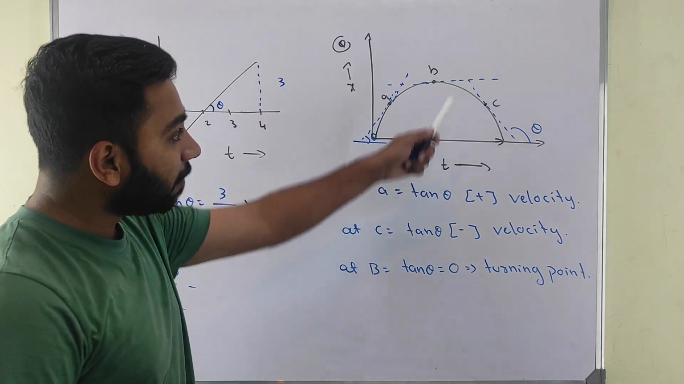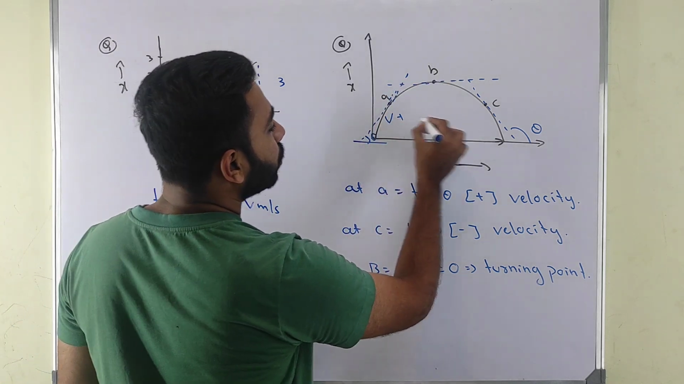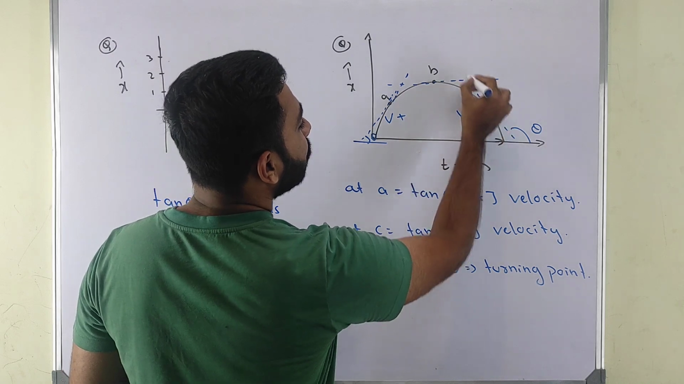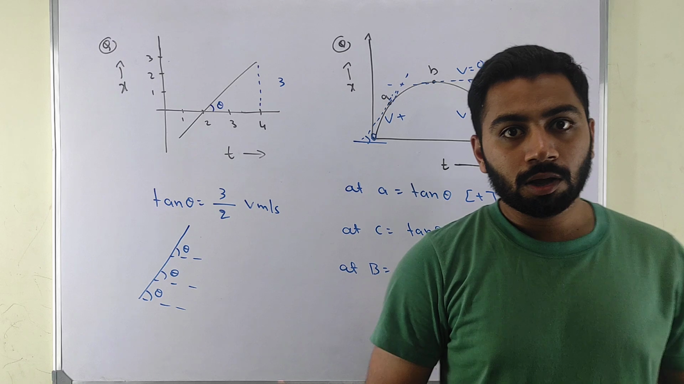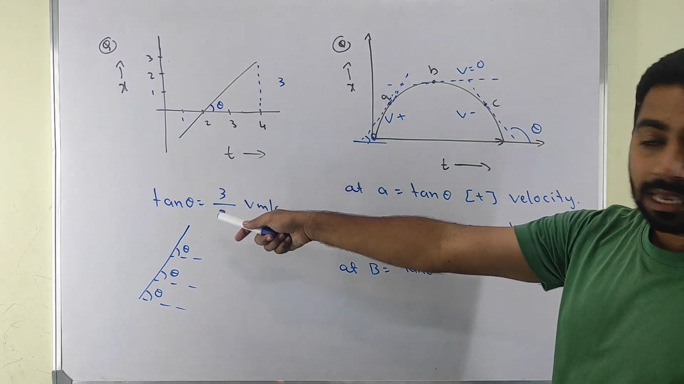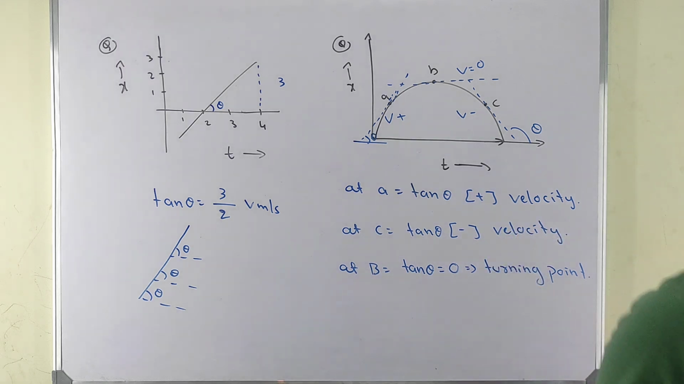See, wherever the velocity becomes 0, it is a turning point. I can write like this: here velocity is positive, here velocity is negative, here velocity is 0, which is equal to the turning point. Okay, turning point. See, this was easy. For this one, we have one turning point also. Okay, can you write down?